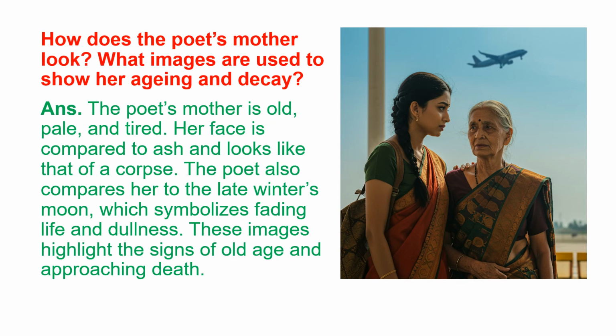How does the poet's mother look? What images are used to show her aging and decay? Answer: the poet's mother is old, pale, and tired. Her face is compared to ash and looks like that of a corpse. The poet also compares her to the late winter's moon, which symbolizes fading life and dullness. These images highlight the signs of old age and approaching death.